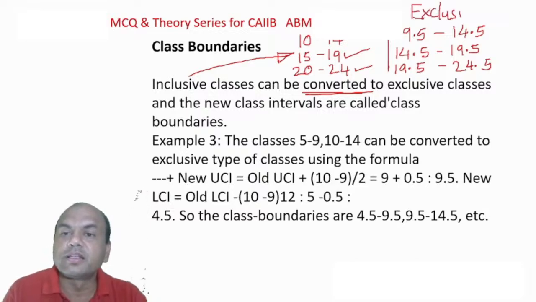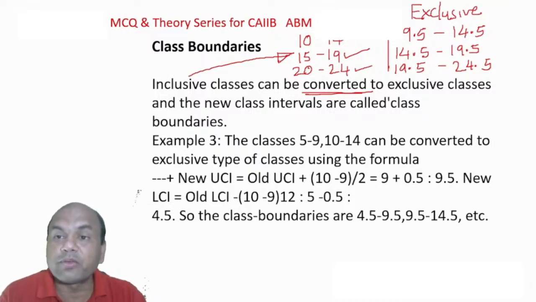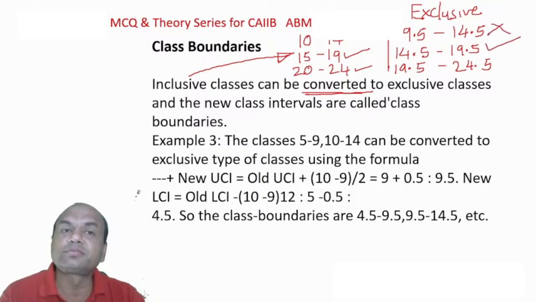Exclusive. This earlier one was inclusive. Now what do you mean by this? It means that this boundary over here won't be included. Now understand, it's not compulsory that both the boundaries are not included. For example, suppose I get 14.5 as a number. That 14.5 will not be included in this, but it will be included in this.